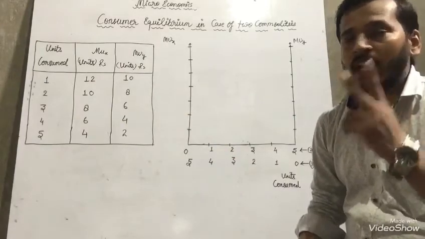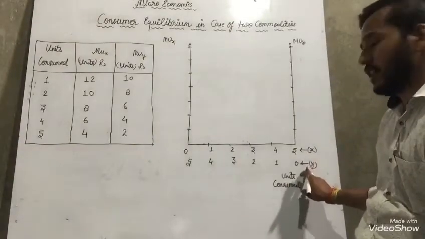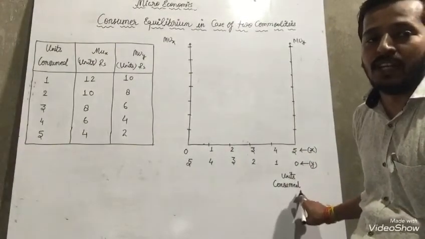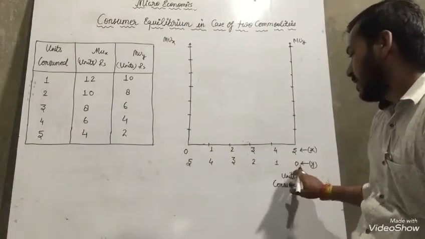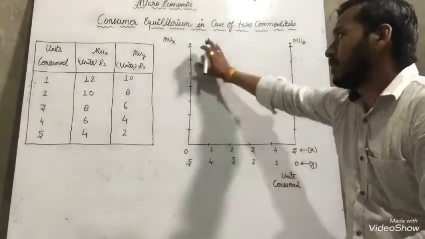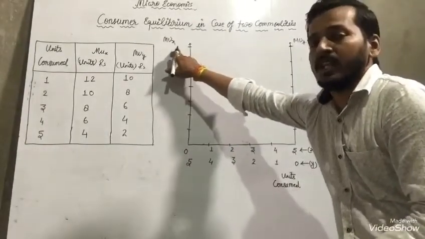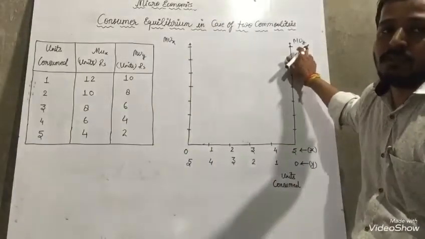So that's why two times we have to write the same number: units of X and units of Y consumed. That's why I have written both. X started from here, Y started from here. Okay? This is the X axis, this is the Y axis of MUX. This is the Y axis of MUY.